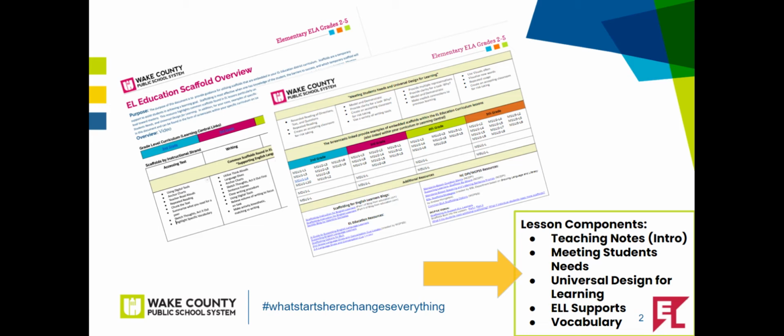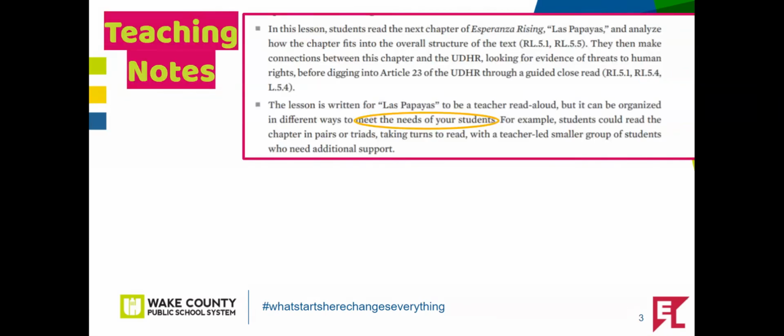The lesson components listed on the slide are where you can locate embedded scaffolds within lessons and will be highlighted throughout this presentation. Looking at the teaching notes section, you will see that the focus is on the chapter titled Las Papayas in Esperanza Rising and Article 23 of the UDHR. Students will examine how this chapter fits into the overall structure of the text as well as make connections between the UDHR and Las Papayas.